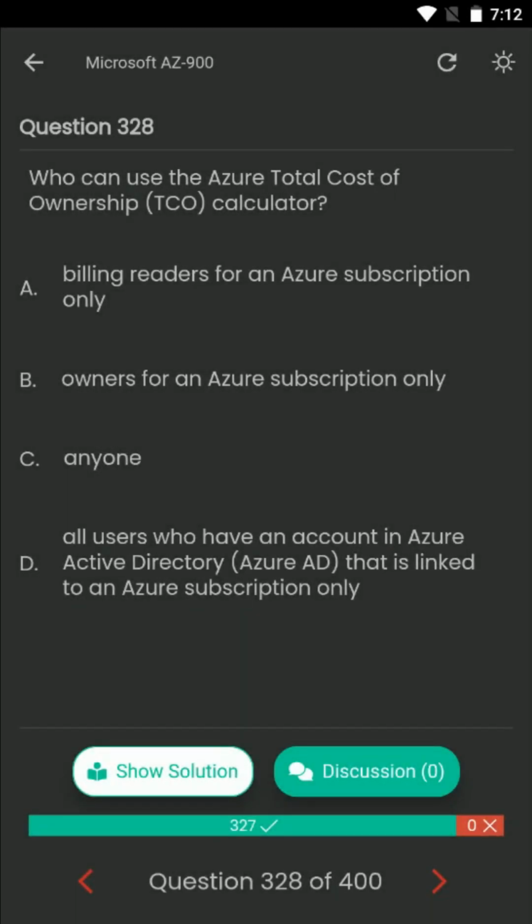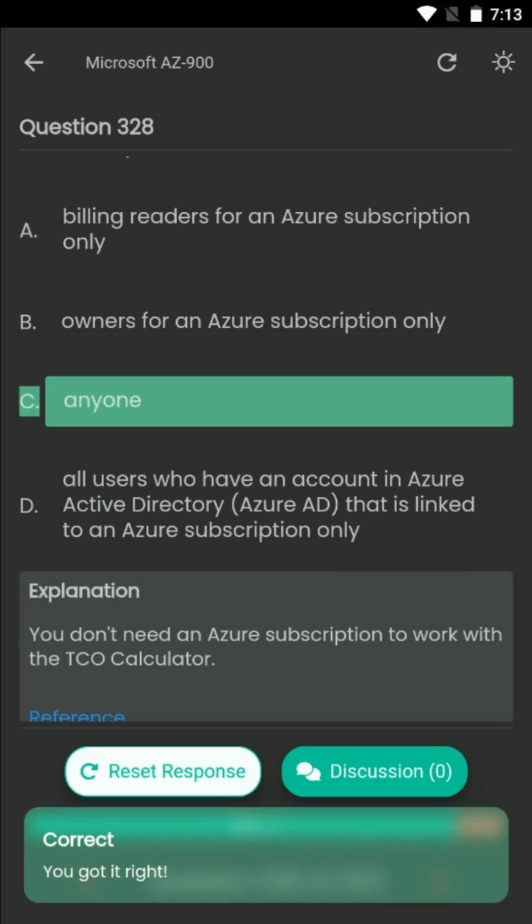Question number 328. Who can use the Azure Total Cost of Ownership calculator? Your options are A. Billing readers for an Azure subscription only. B. Owners for an Azure subscription only. C. Anyone. D. All users who have an account in Azure Active Directory that is linked to an Azure subscription only. The correct answer is C. Anyone.